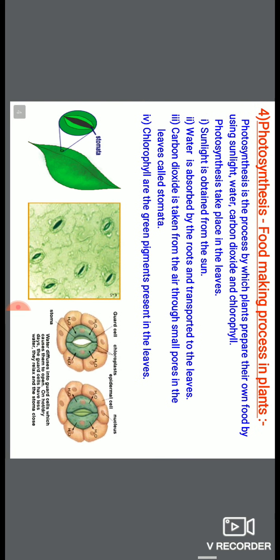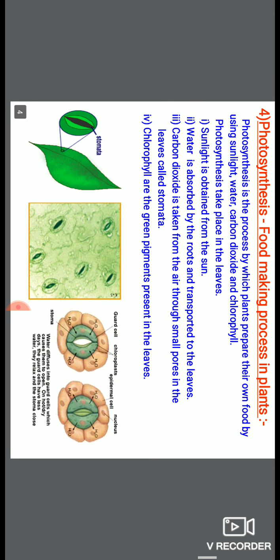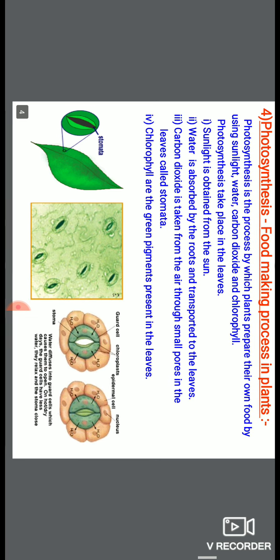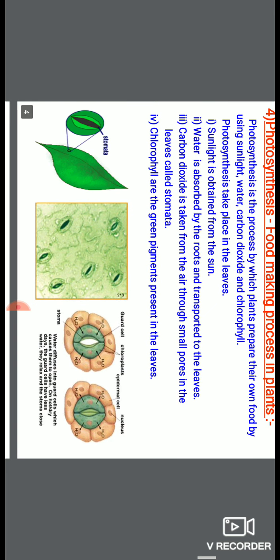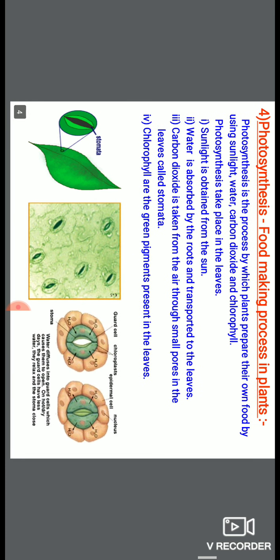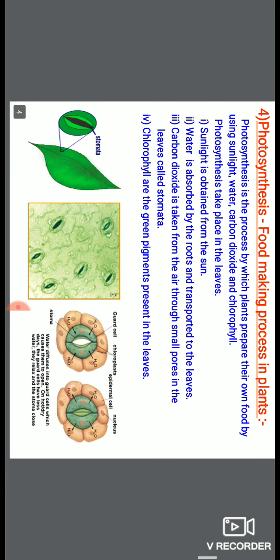So here we can define photosynthesis. Photosynthesis is the process by which plants prepare their own food by using sunlight, water, carbon dioxide and chlorophyll. It means plants synthesize their own food by utilizing these four things. Now, what is the food of these plants? It means they synthesize food. What is that food? And in addition to that food, is anything else synthesized or not? We will discuss this further.